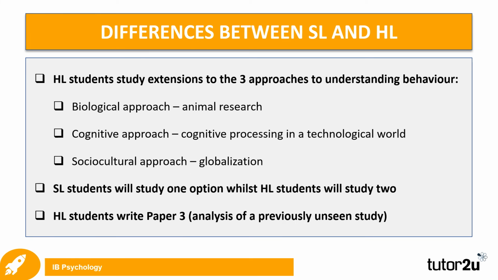In the last part of this session, we'll look at the 3 differences between standard and higher level versions of the IB Psychology course. The first difference is that higher level students also study extensions to the 3 approaches to understanding behavior. They study animal research, cognitive processing in a technological world, and globalization. The second difference is that standard level students study 1 option, while higher level students study 2 options. The final difference is that higher level students also write paper 3 in addition to the other papers. This paper involves reading a previously unseen study and analyzing it according to several questions.